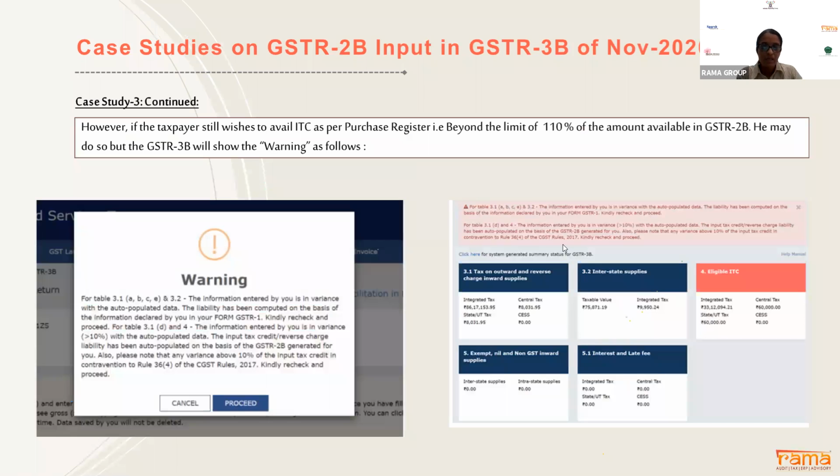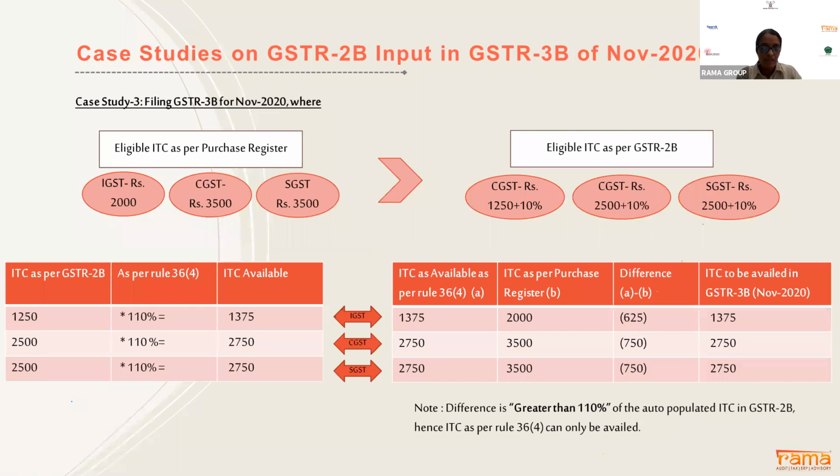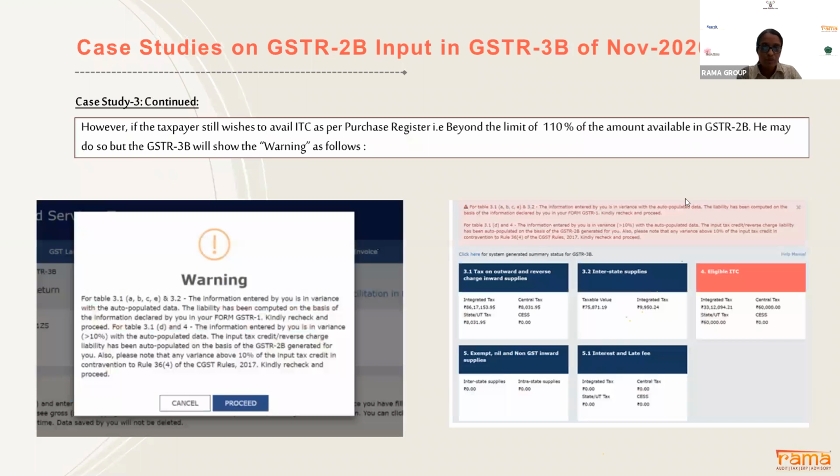If, for example, in the previous example the ITC was coming at rupees 1375, but you have availed 2000 because you want to avail this input, then this table will turn red in color. The eligible ITC will turn red and you will get a warning, but this is just a warning. You can proceed with this figure also and file the return. This red box is a warning to you and an intimation to the department that this has been excess availed by the taxpayer, and you may receive a notice from the department to clarify the same.